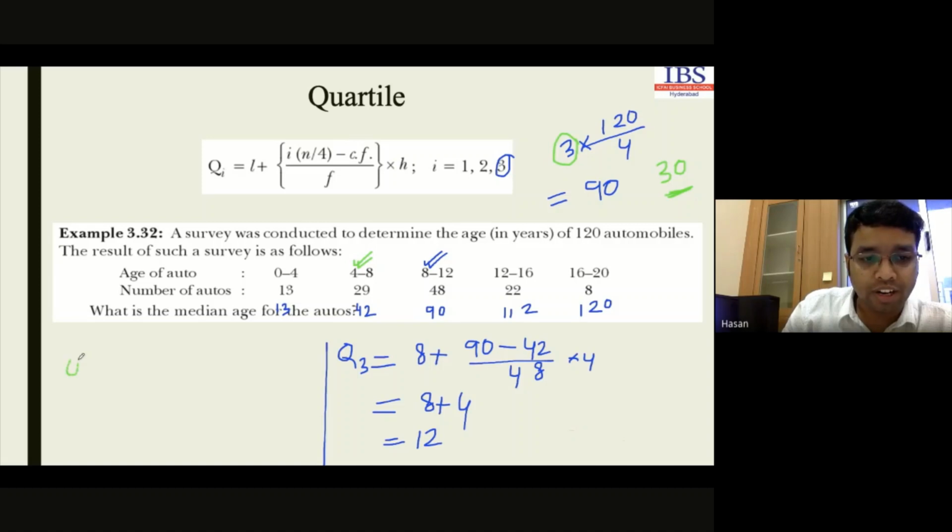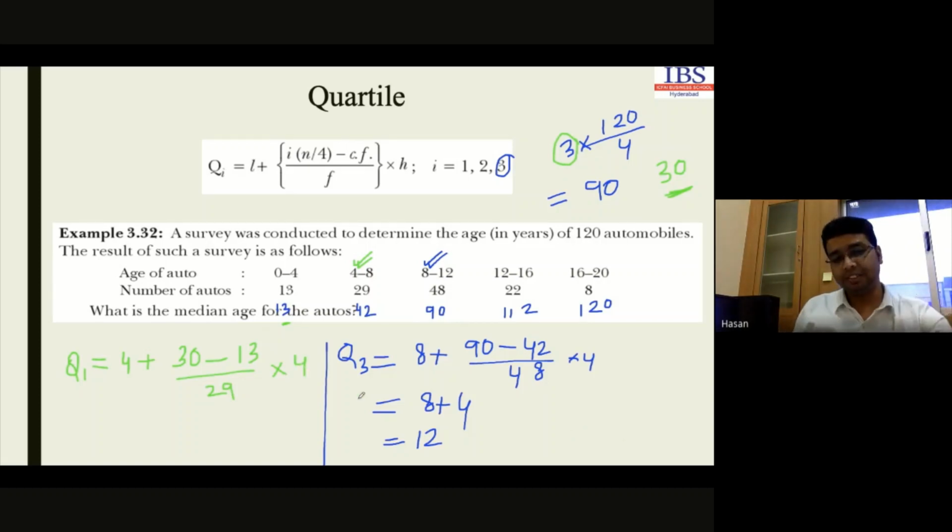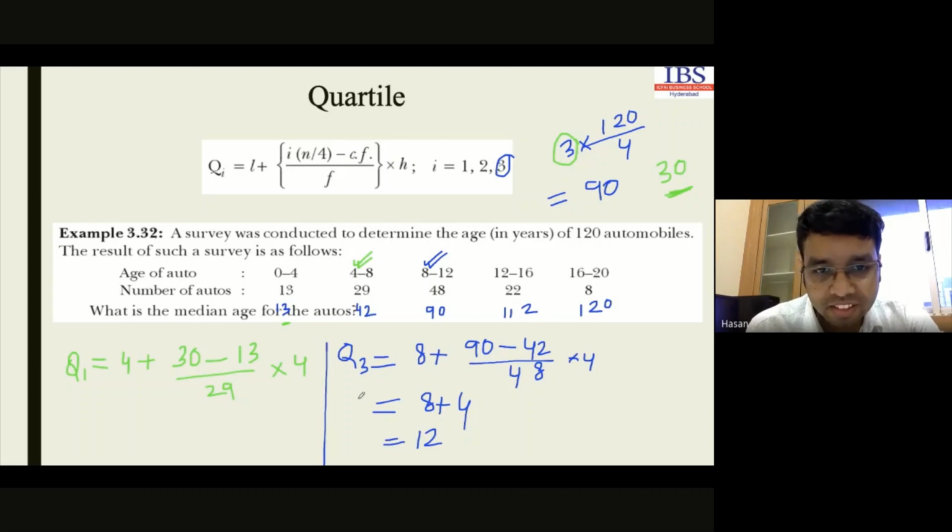The formula is Q1. In the Q1 group, this is our group, so the lower limit is 4, plus 30, okay? 30 minus the cumulative frequency of the previous class, which is 13, divided by the frequency of that class, this is 29, multiplied by the class width, which is 4. Is that clear? Class width, yes sir, 4.